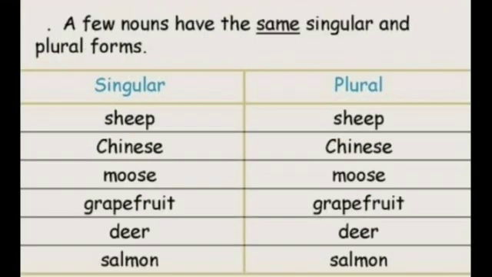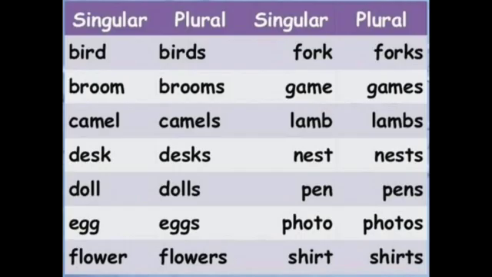A few nouns have the same singular and plural form, such as sheep. The plural form is the same, sheep. Then Chinese, same plural, Chinese. Moose remains the same, moose. Grapefruit, same, grapefruit. Deer, same, deer. Salmon, same, salmon. Now we'll see some more examples of singular and plural.